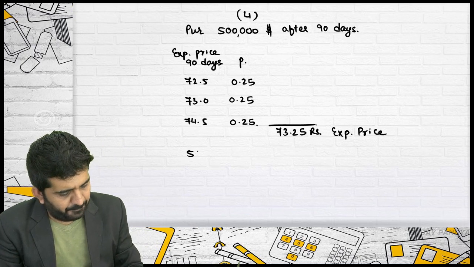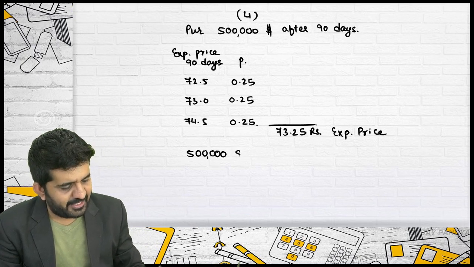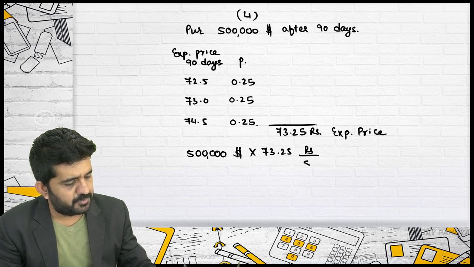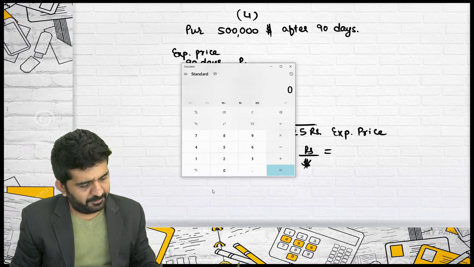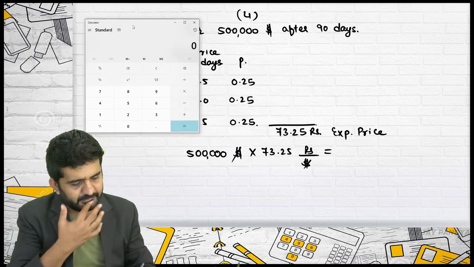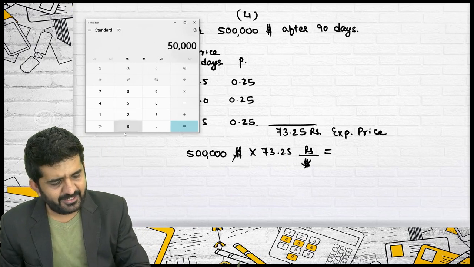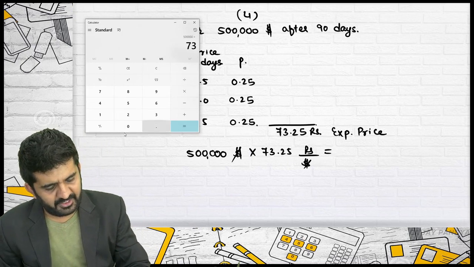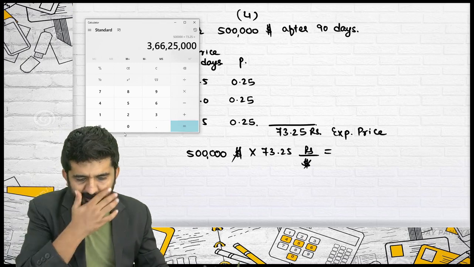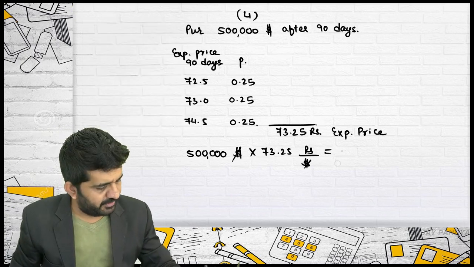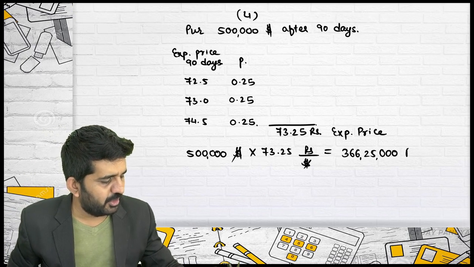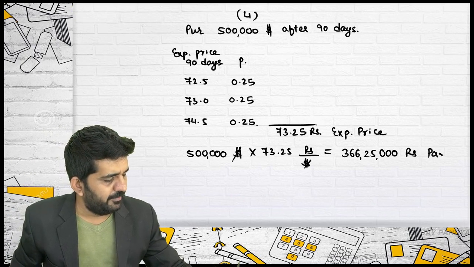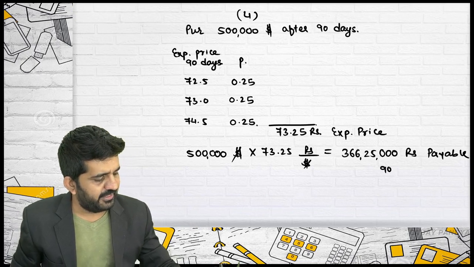What you will end up paying is $5 lakh multiplied by 73.25 rupees per dollar. Dollar will get cancelled. 5 lakh into 73.25 is 3 crore 66 lakh 25,000 rupees, payable after 90 days.